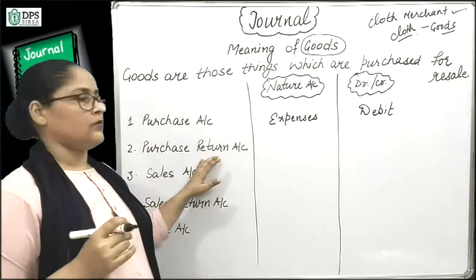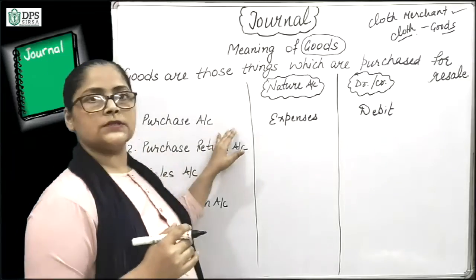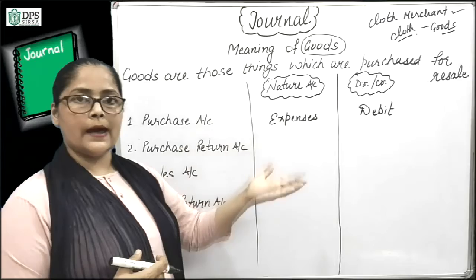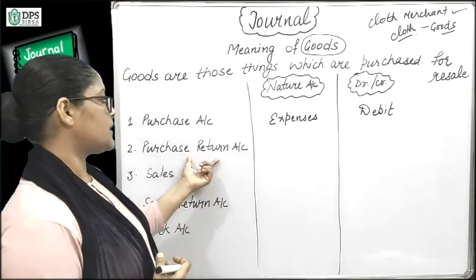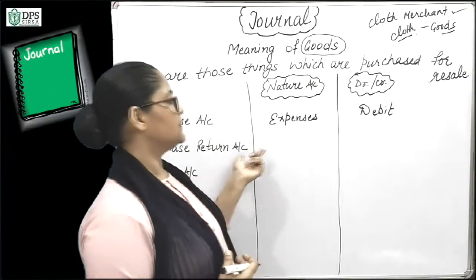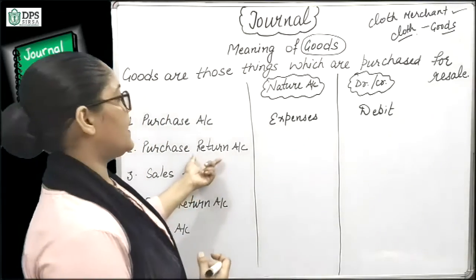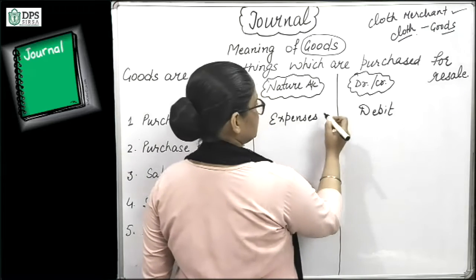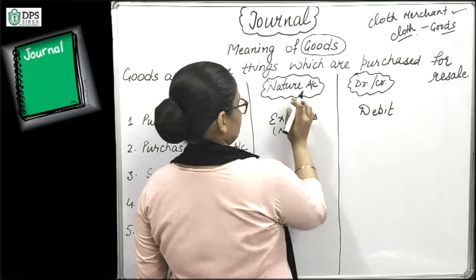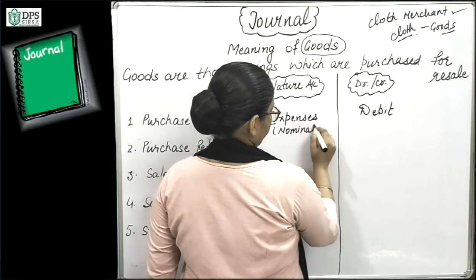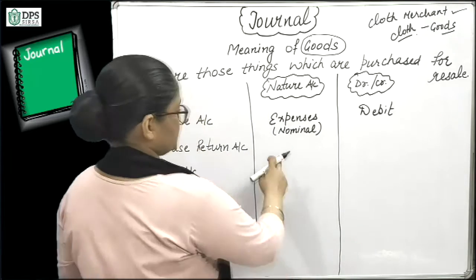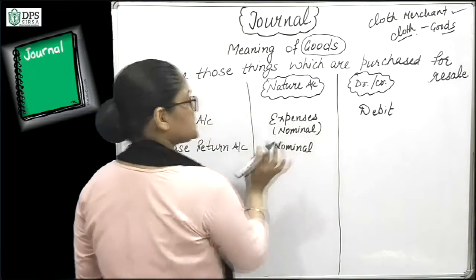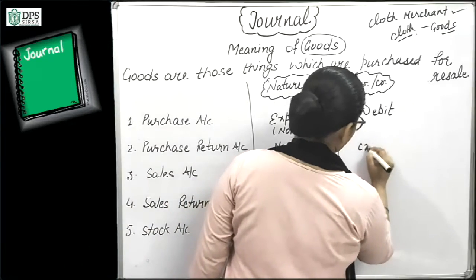Next, purchase return account. Suppose the purchased goods are not according to the instruction. So we will return back to the supplier those goods which are returned back. Those are purchases return, because expenses are decreasing. Now expenses are nominal account. Here we will write the nature of the account, that is nominal. Purchase return is also a nominal account. Because expenses are decreasing, so here it will be credit.